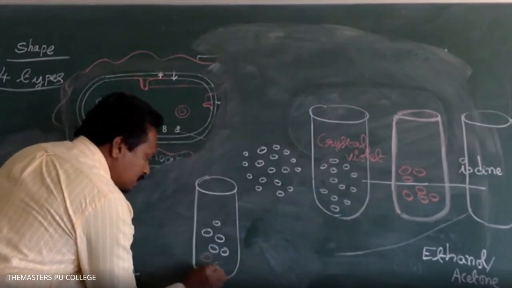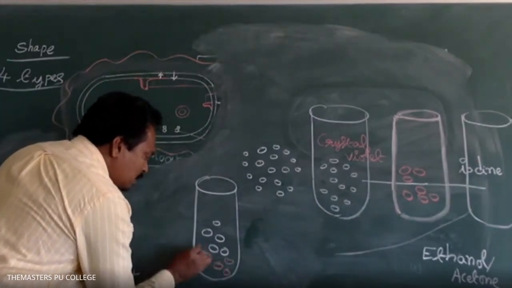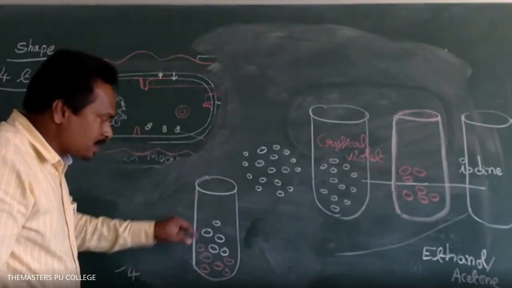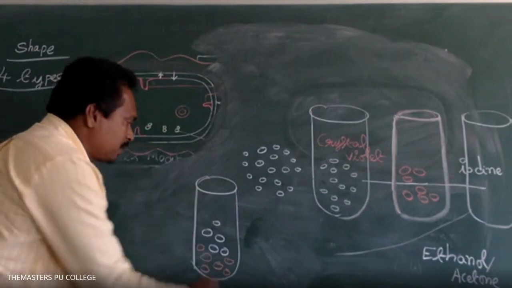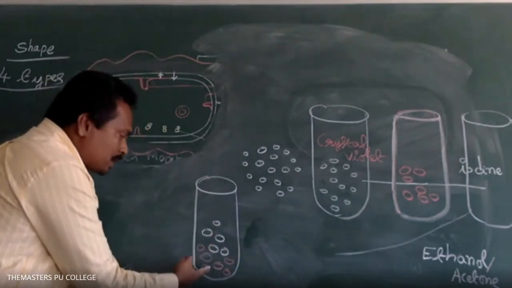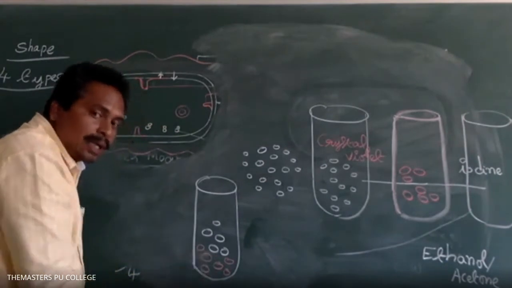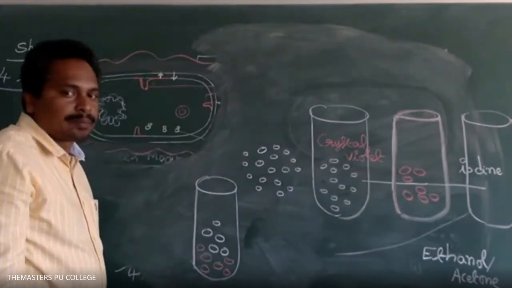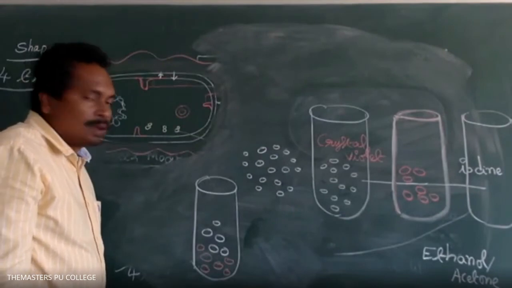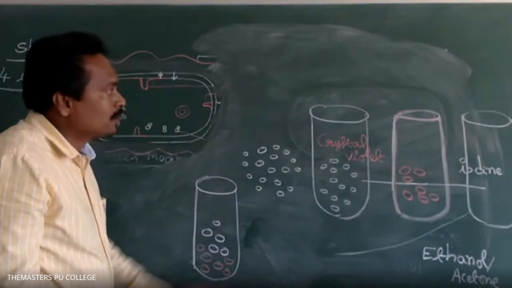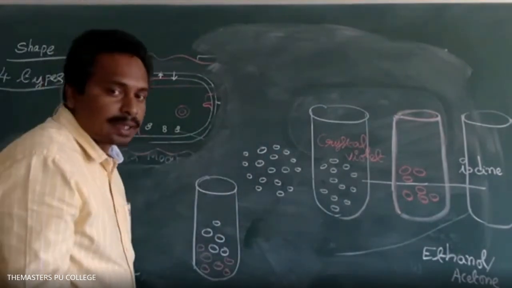Some bacteria do not lose the purple color. So which lose the purple color? Such bacteria are known as gram-negative bacteria. Which retain the purple color, such bacteria are known as gram-positive bacteria. Okay, so this is the staining procedure, the staining technique.